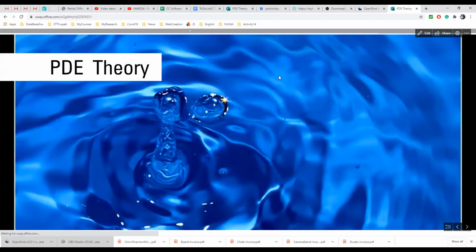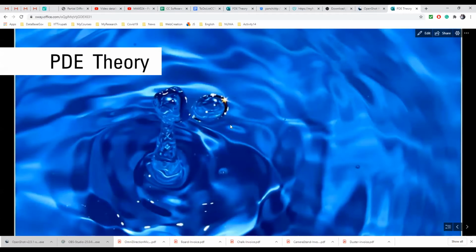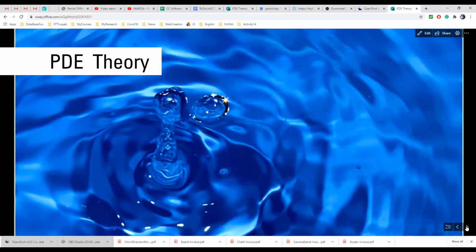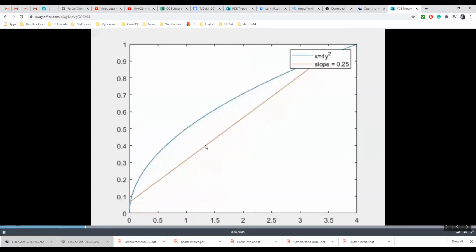So you can see some of the animations here. For example, this is PDE theory, and this is a variation, you can say, and then this is something for the ordinary derivative, where the slope is moving and approaching the slope. So I have given a slope for that, showing how it reaches a single point.